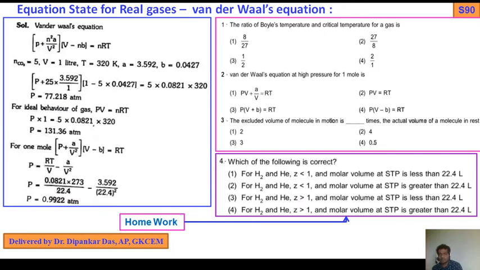During the discussion of compressibility factor Z at the beginning of the class, it is clearly mentioned whether the volume at STP is greater than, less than or equal to. So I suggest you watch the video carefully, then solve the problem. After that, if the problem is not solved or is confusing, then you can ask me.